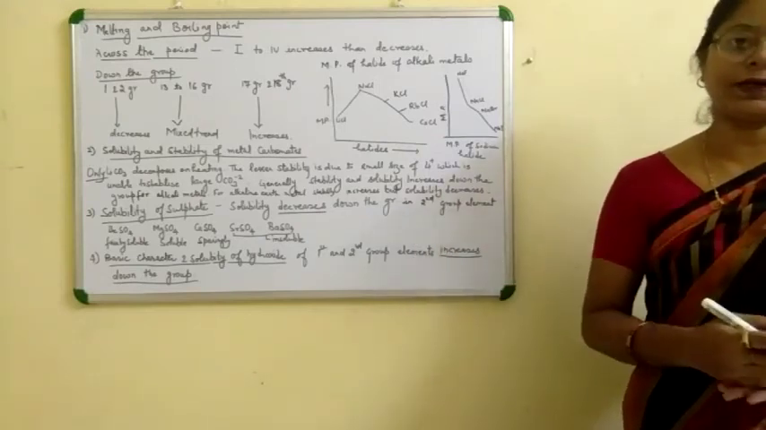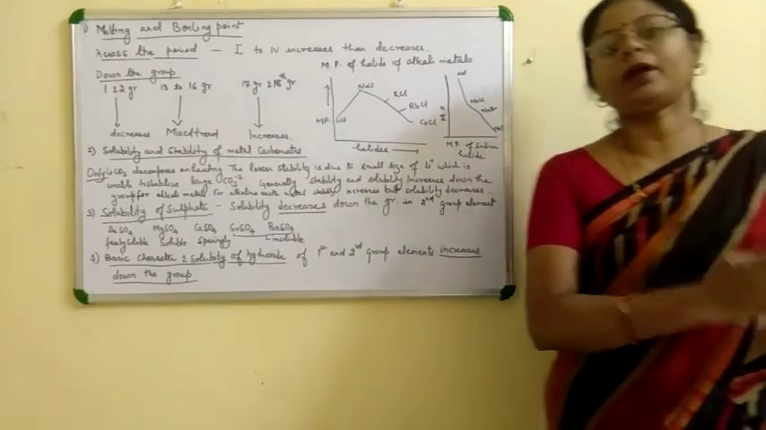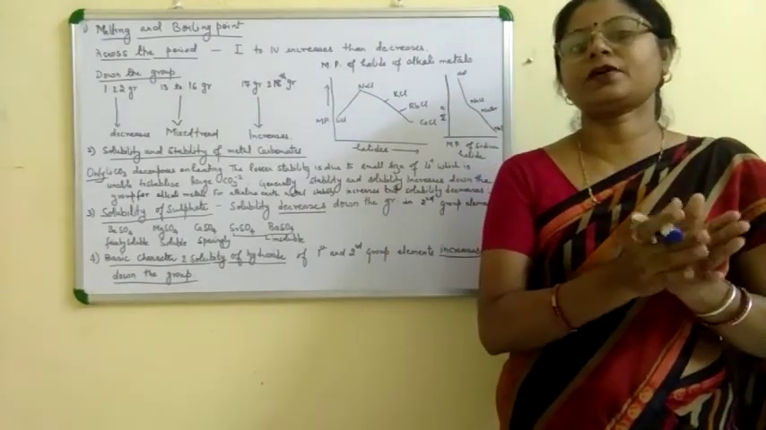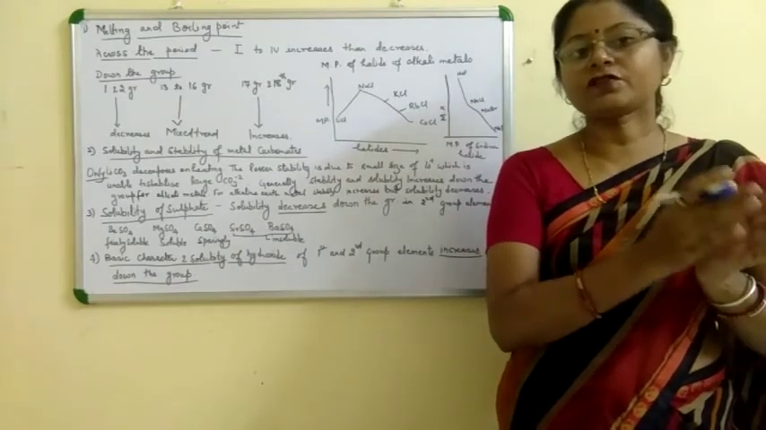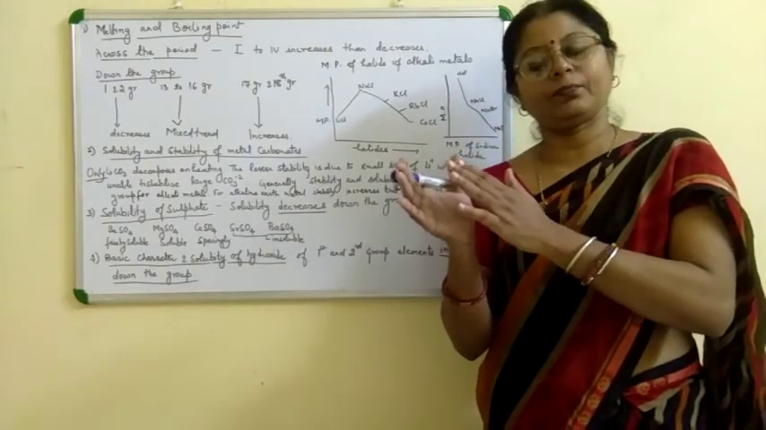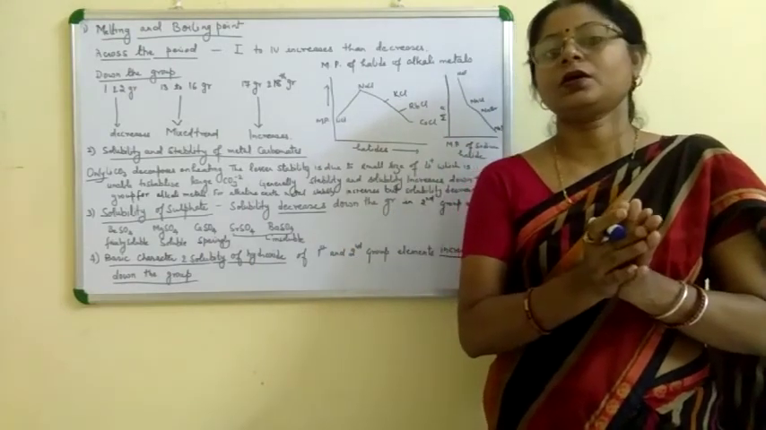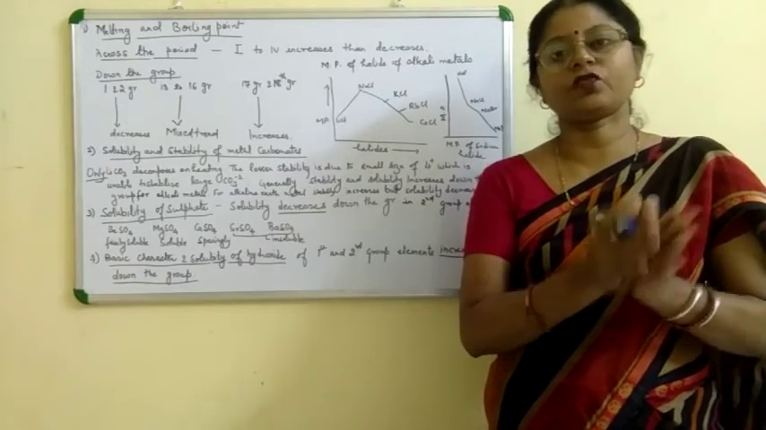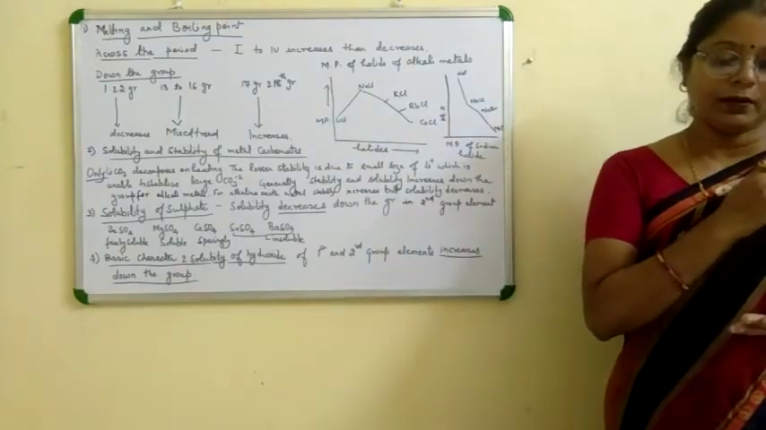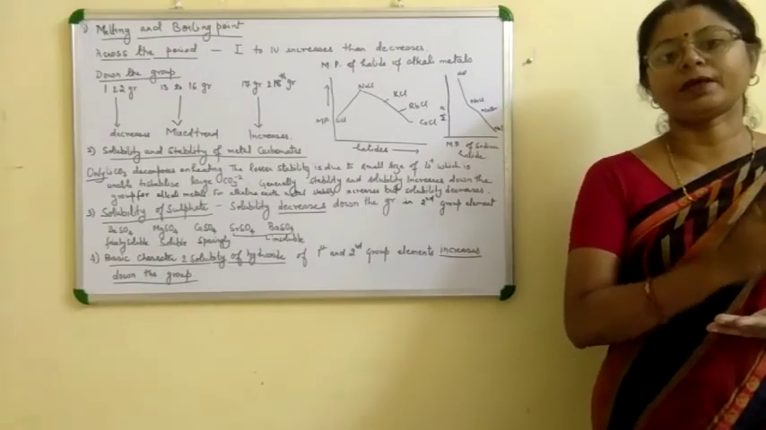For the metallic oxide, in the period as we move from left hand to right hand side, left hand side metals are present, that's why oxides are basic in nature. As we move from left hand to right hand side, the metallic nature changes, the elements' nature changes from metallic to non-metallic. That's why oxide nature also changes from basic nature to acidic nature. So in a period, as we move from left hand to right hand side, oxide nature changes from basic to acidic.